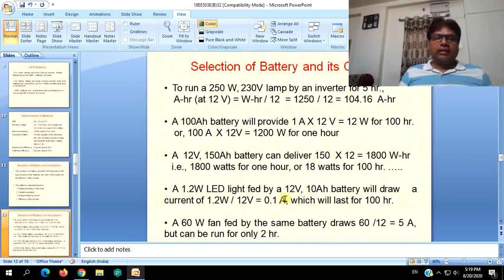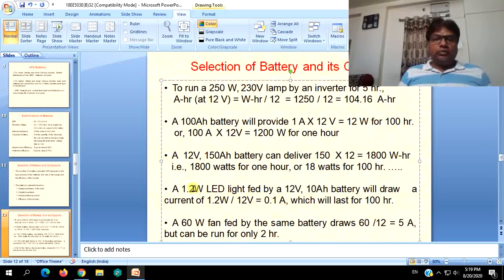Likewise, consider a simple LED light of power rating 1.2 watts only, fed by a 12 volt 10 Ah battery. So this lamp is connected to a 10 Ah battery with terminal voltage 12 volts. That lamp draws a current of 1.2 watt by 12 volt.